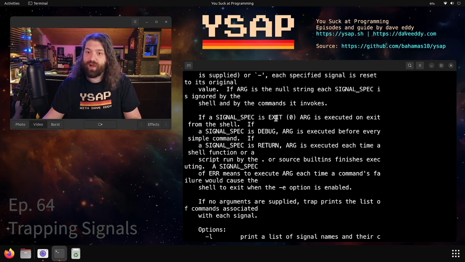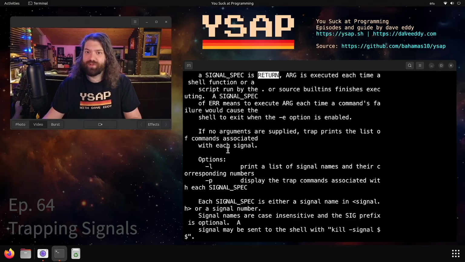So on top of all the ones your operating system has, we have EXIT, which will get fired whenever your Bash script is about to exit, DEBUG, which is executed before every simple command, RETURN, which is executed each time a shell function returns. There's a lot of cool stuff going on here that a lot of people don't even know about, but it's super useful in Bash.